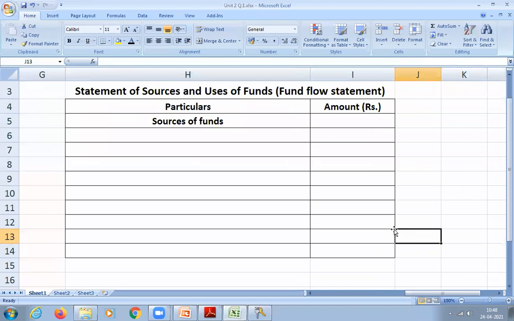Only 2 columns. Done? Yes or no? Yes, sir.